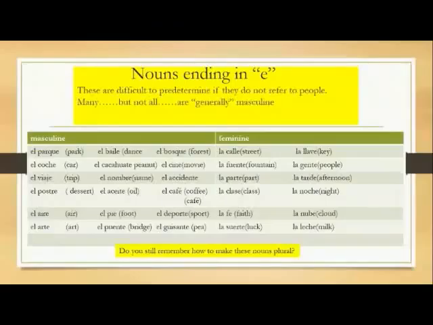Nouns ending in e are the most difficult, especially if they don't refer to people. Many, but not all, are generally going to be masculine. Do you still remember how to make these nouns plural?